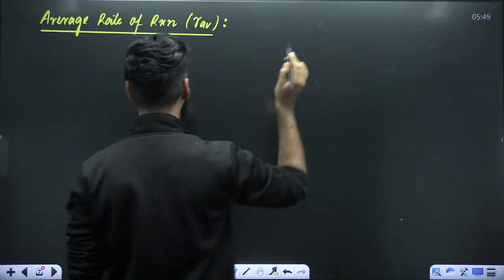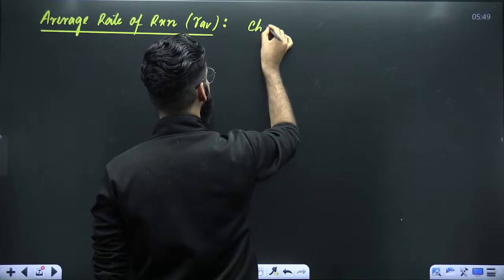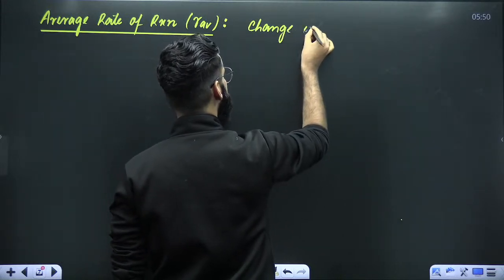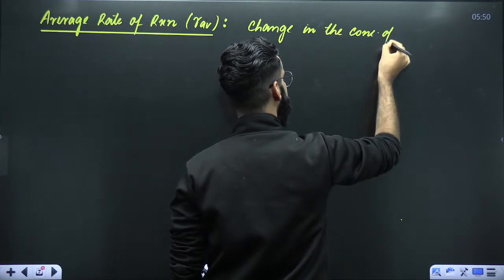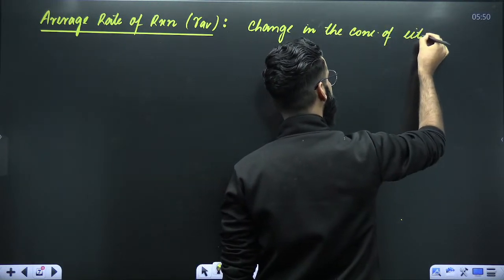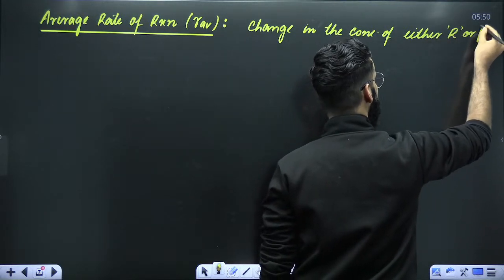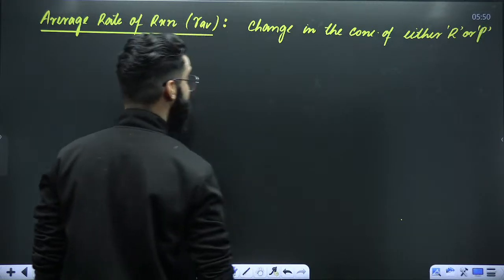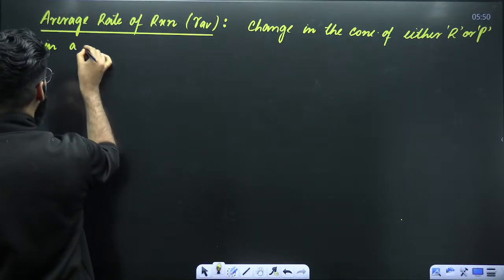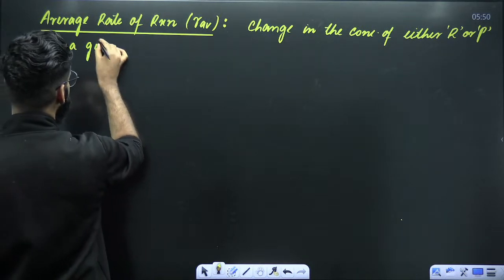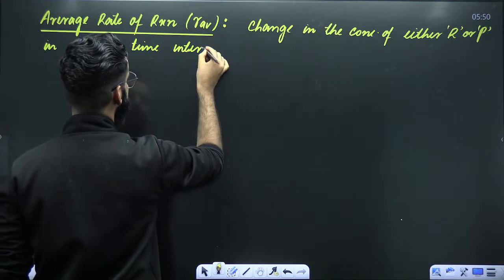Try to understand things. Average rate of reaction is defined as the change in the concentration of either reactants or products in a given time interval.